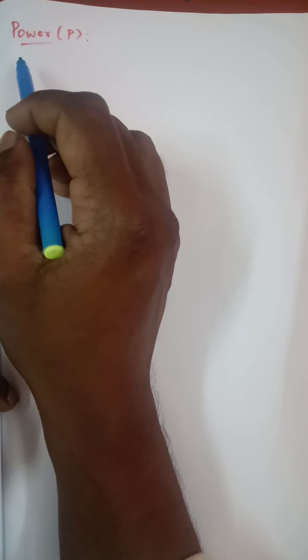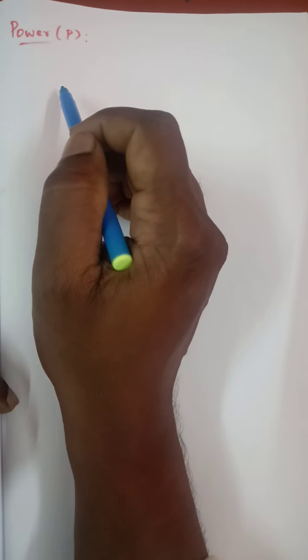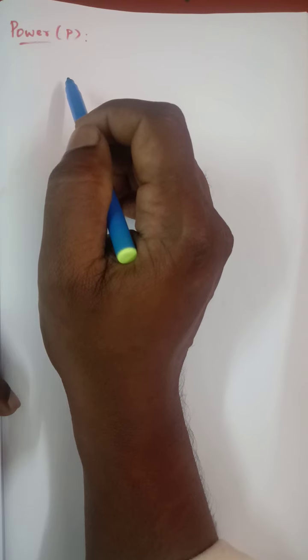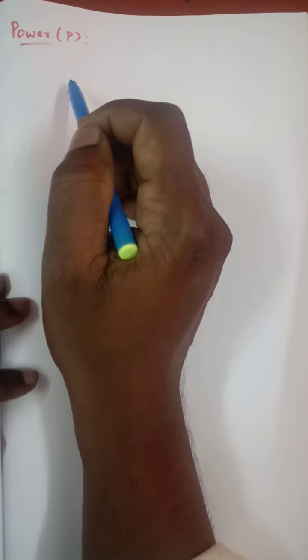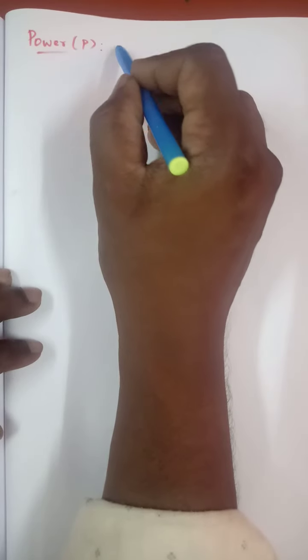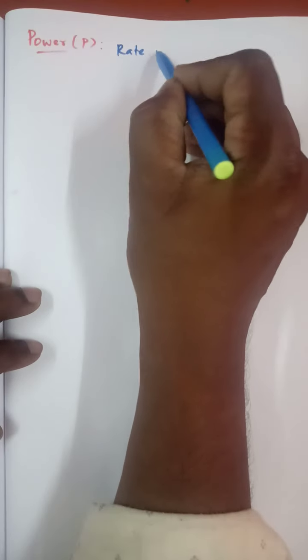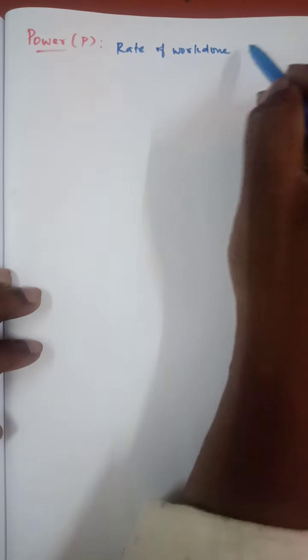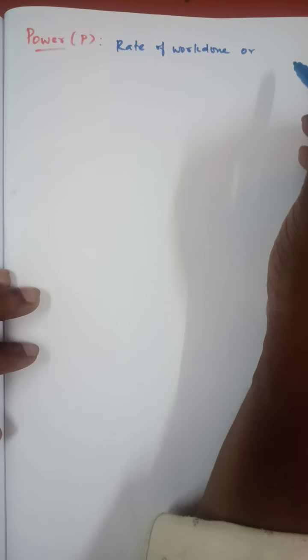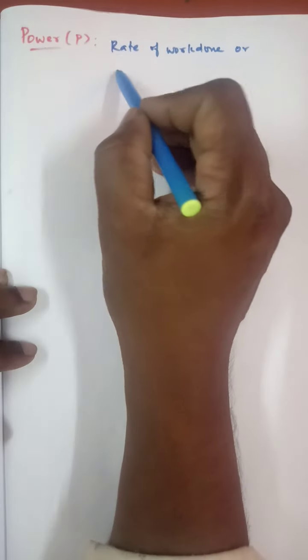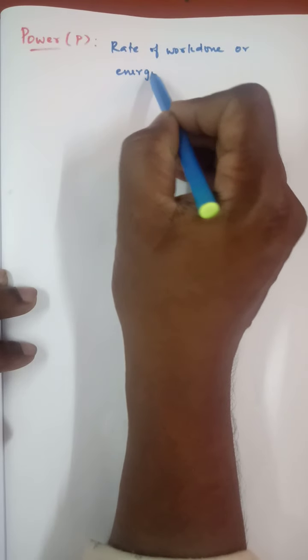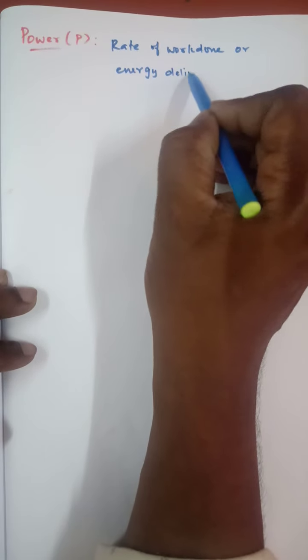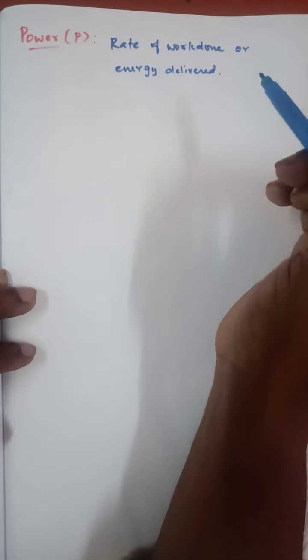Next topic is power. Its symbol is P. Okay. So already we studied what power is, which means the rate of work done. Rate of work done. Otherwise, we'll say energy is delivered. Energy is delivered. That is the meaning of power.